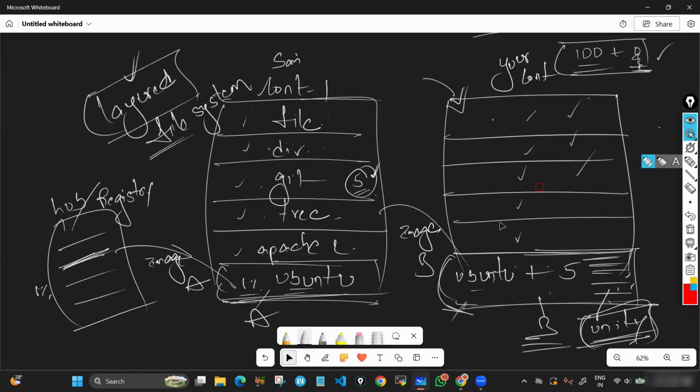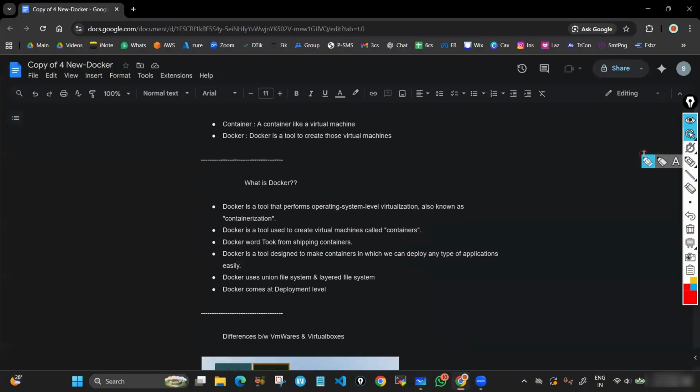Clear? Now let's talk about the benefits of Docker. I hope you understood union file system and layered file system. I told you, Docker is all about 3 keywords. You can see OS level virtualization. Containers depend upon the base machine's OS virtually. That's what OS level virtualization is. Also we call it containerization. Docker uses union file system and layered file system.